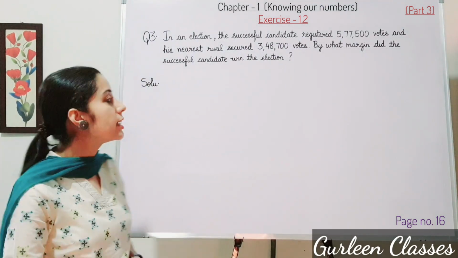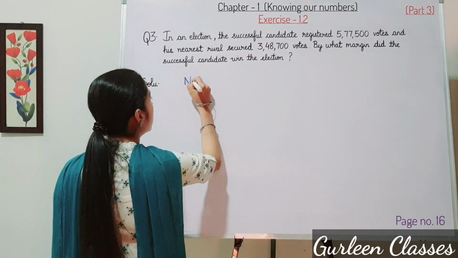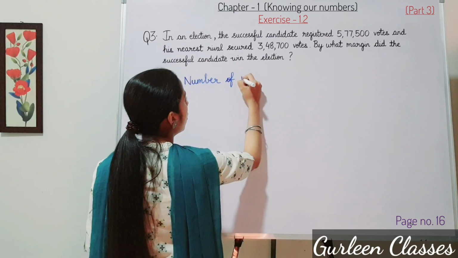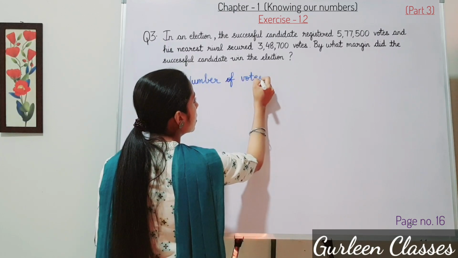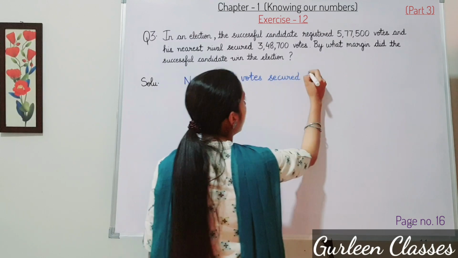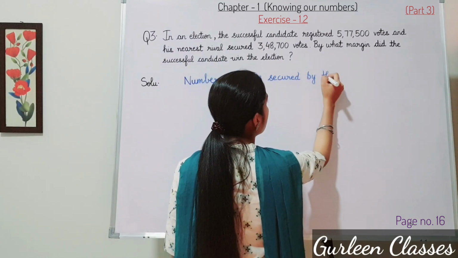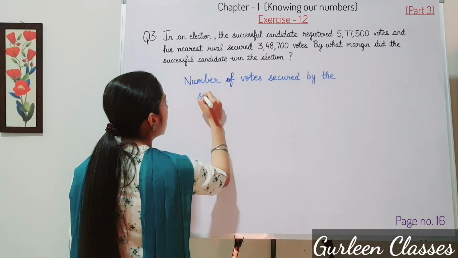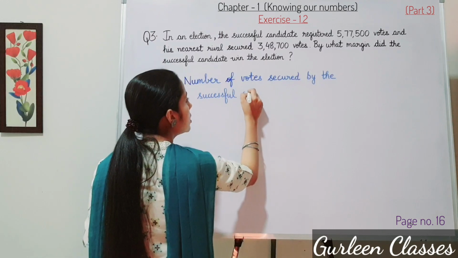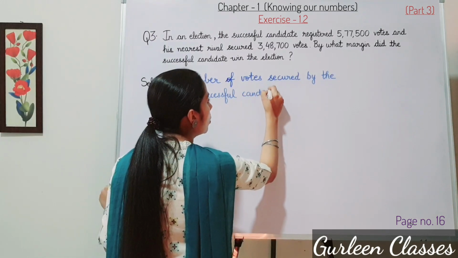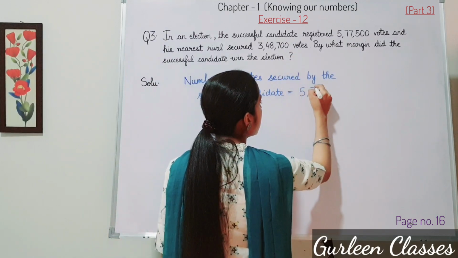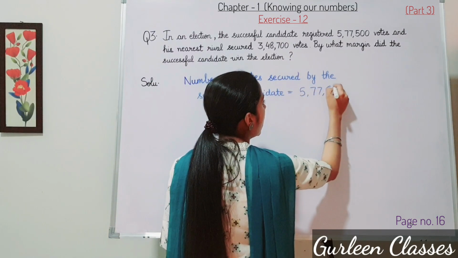So first statement, let us write here number of votes secured by the successful candidate. So number of votes by the successful candidate are given how much? Let us write here 5,77,500.